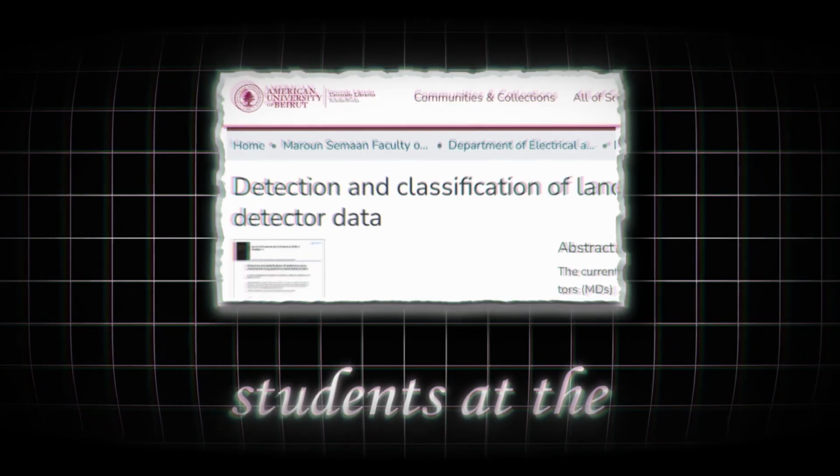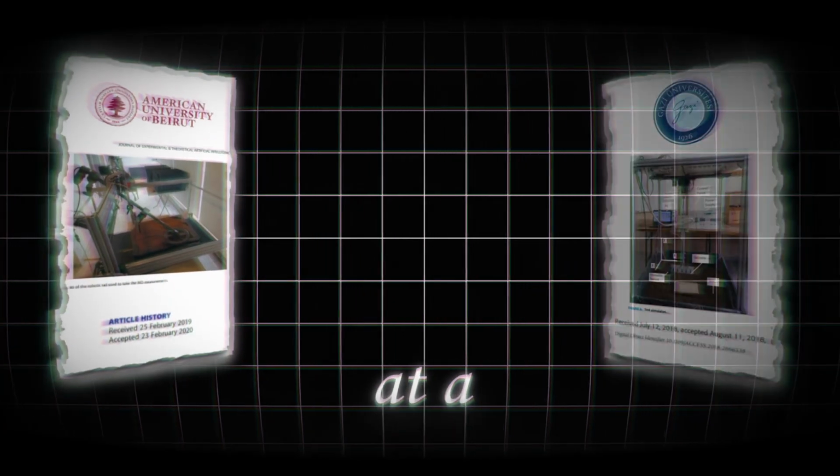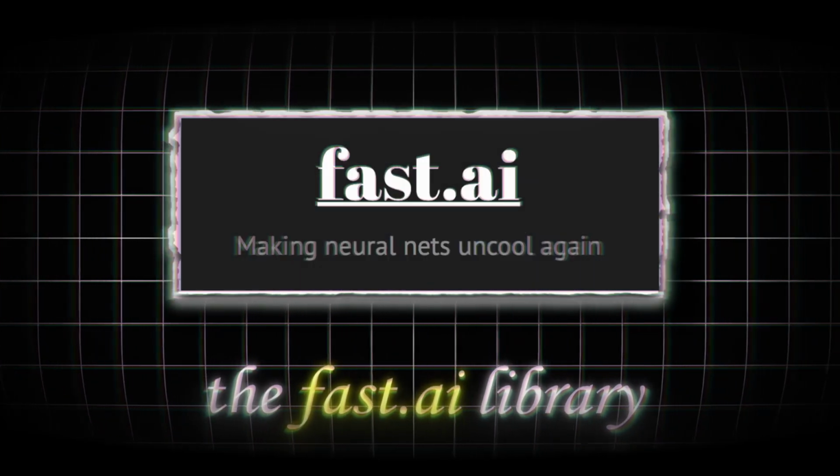and angle. Students at the American University of Beirut published a solid paper on their own experiments, but the reality is that this country is still far behind, as what they did was already done by students at a Turkish university 2 years before. With just a few lines of code using the fast.ai library, I was able to make my very own image model.